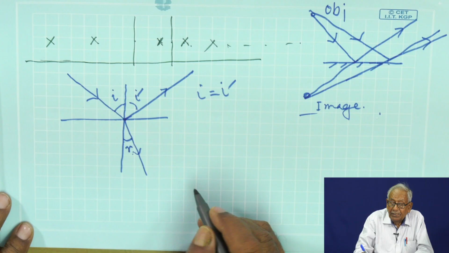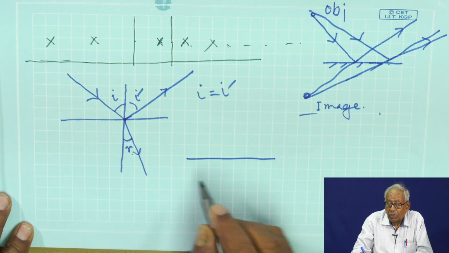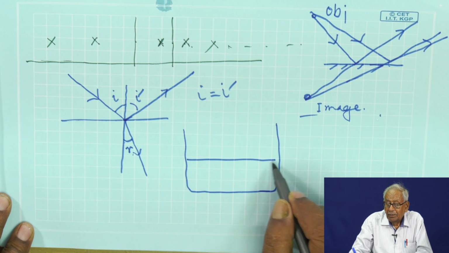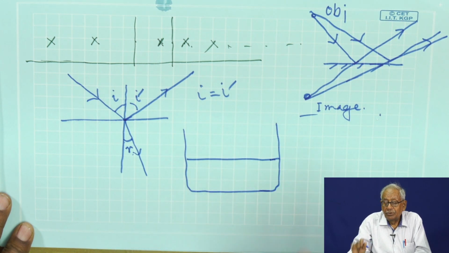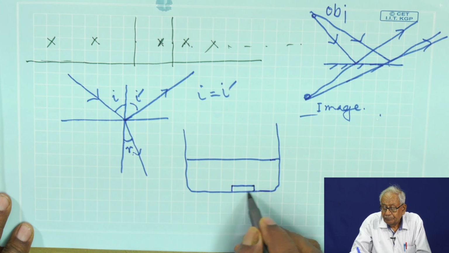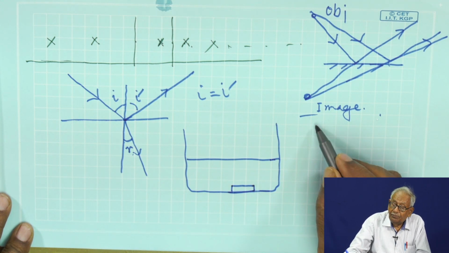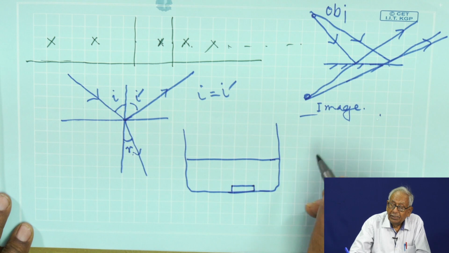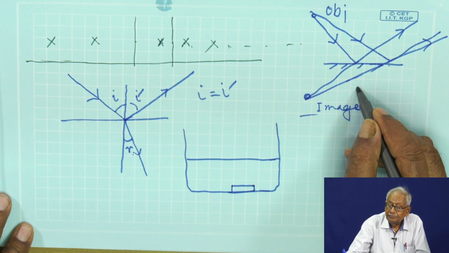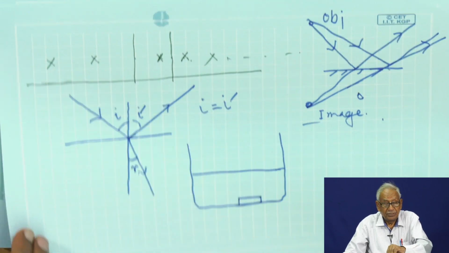See, let us consider this is the water. Consider water is not being poured. I have placed this coin here. Now, if my eye is here somewhere, say on this side.